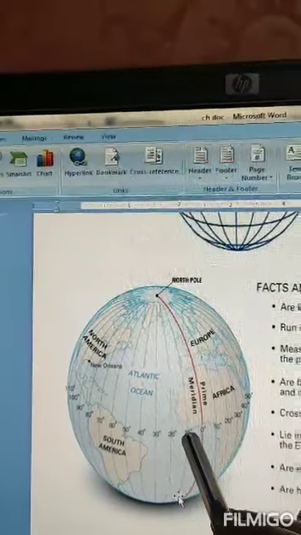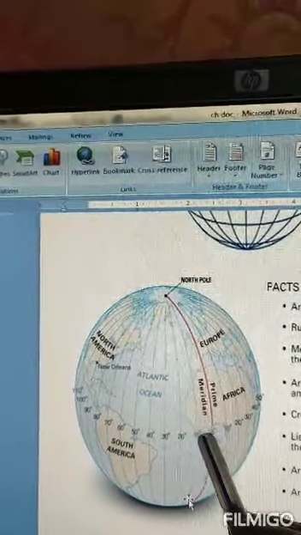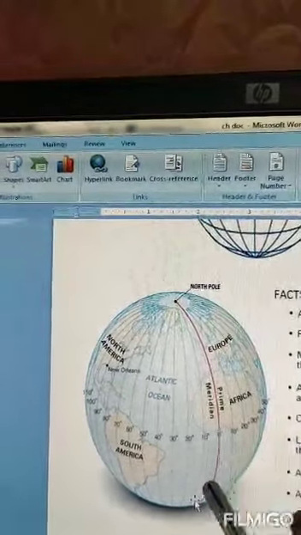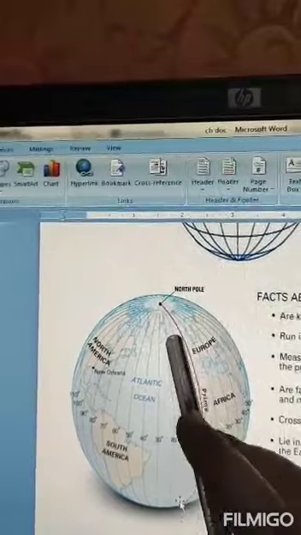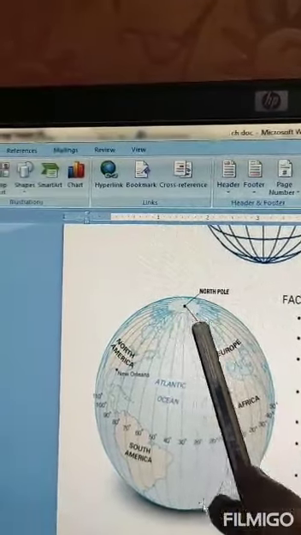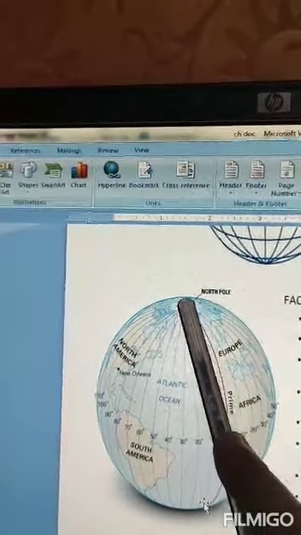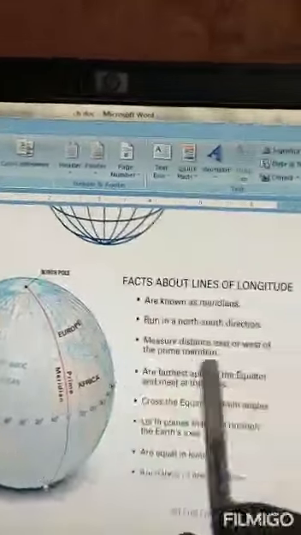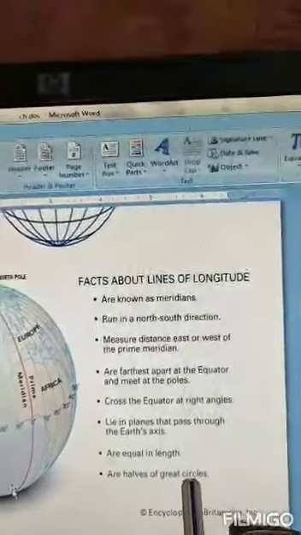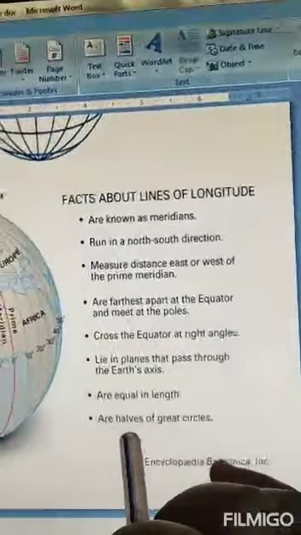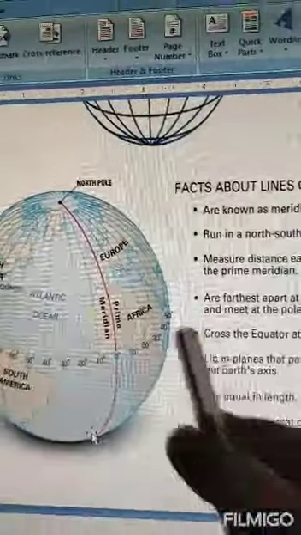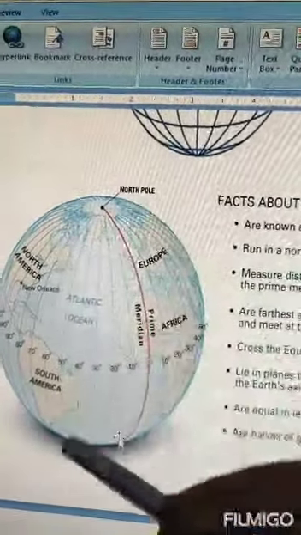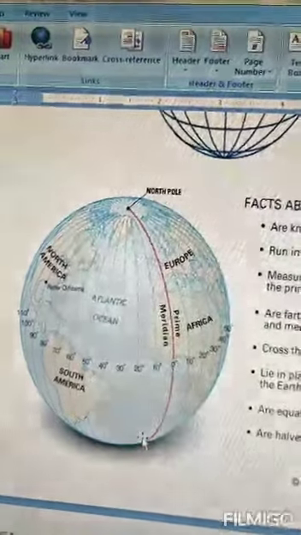The distance is greatest at the equator, but as we go towards the poles, the distance between two longitudes keeps on decreasing, and all of them meet at one point at the poles, that may be the north pole or south pole. They all are equal in length. They are halves of great circles. All these longitudes are half of a circle.